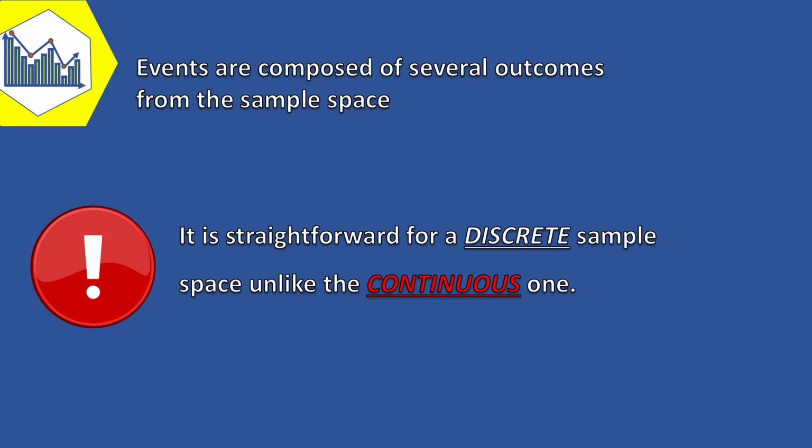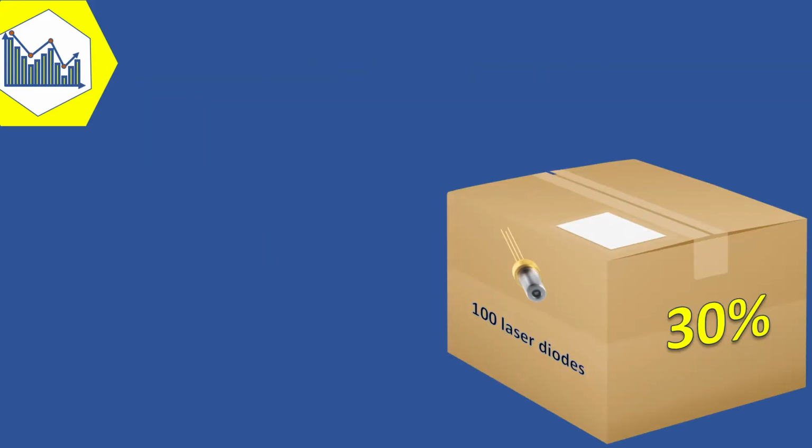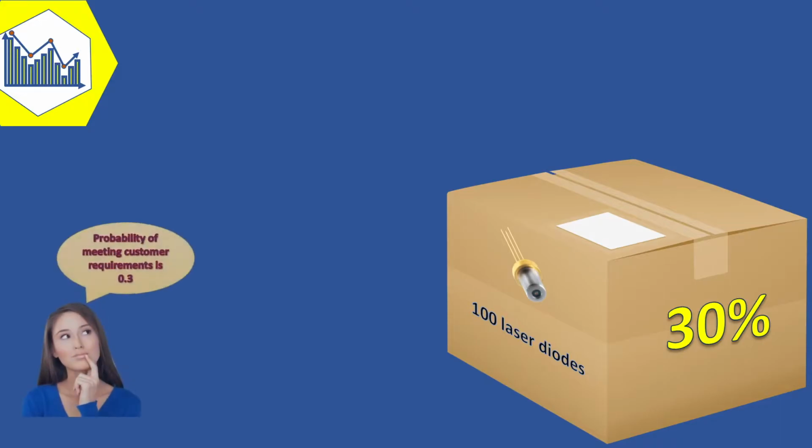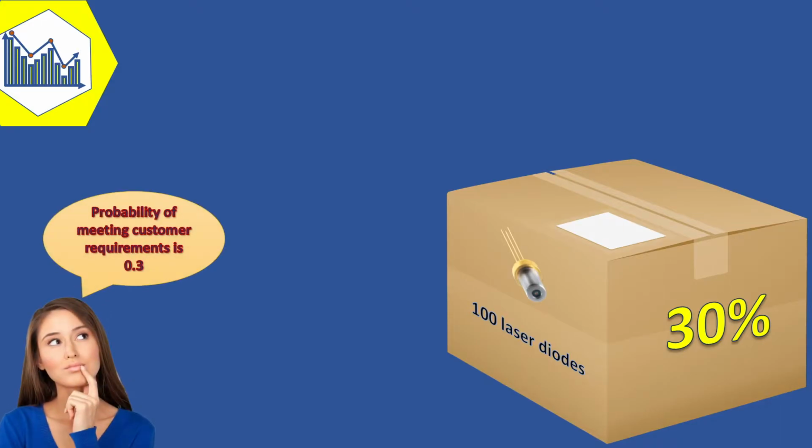Now, let's see a simple example. Assume that 30% of the laser diodes in a batch of 100 meet the minimum power requirements of a specific customer. If a laser diode is selected randomly, that is, each laser diode is equally likely to be selected, our intuitive feeling is that the probability of meeting the customer's requirements is 0.3.